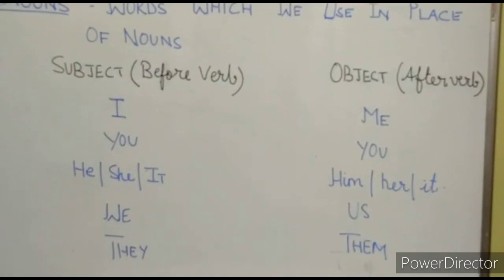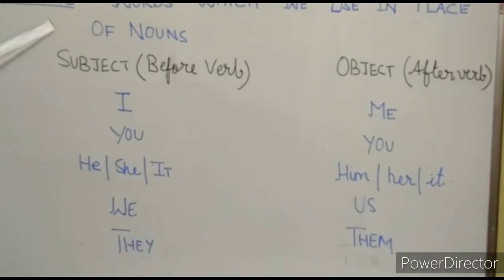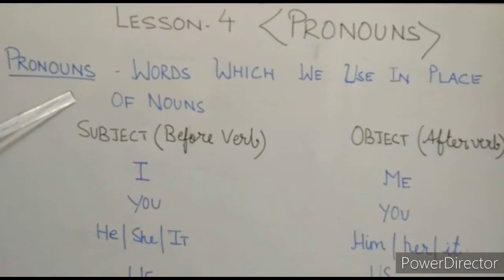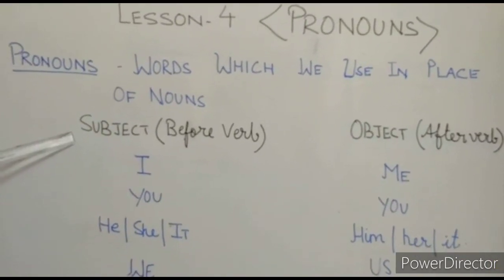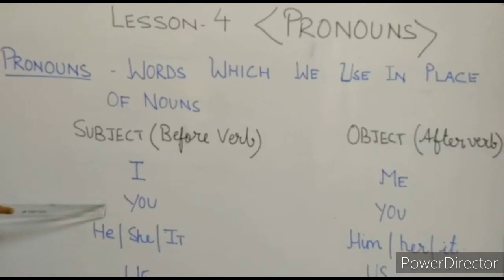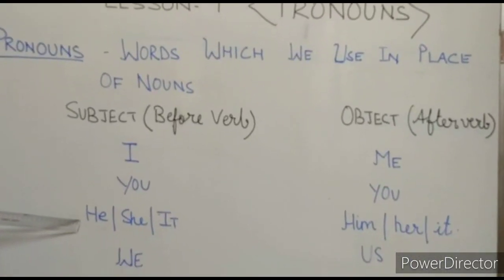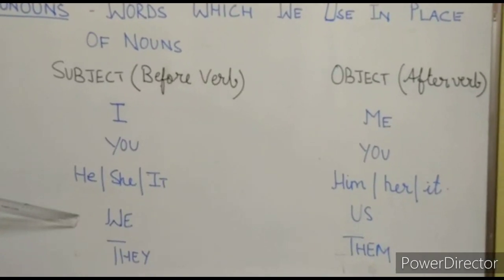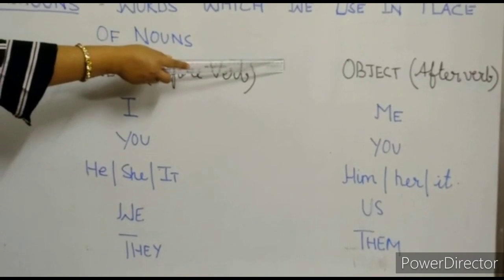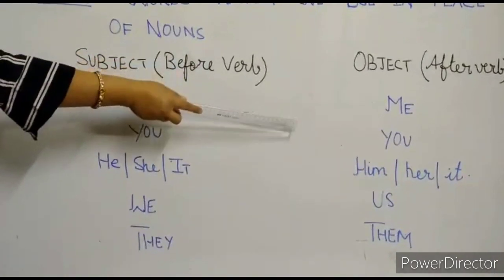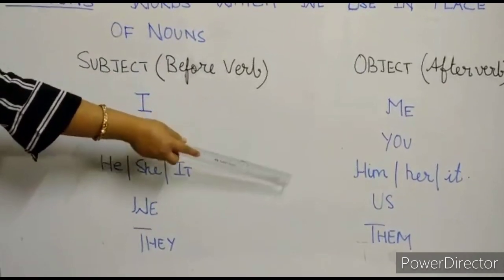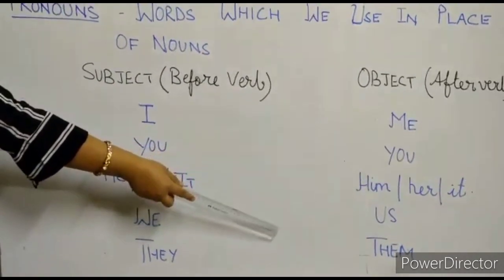So, I am repeating once again. Pronouns, words which we use in place of nouns. Subject pronoun always before verb: I, you, he, she, it, we, they. And object pronoun after verb: me, you, him, her, it, us, them.